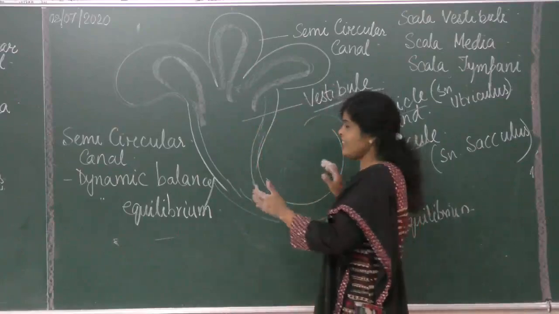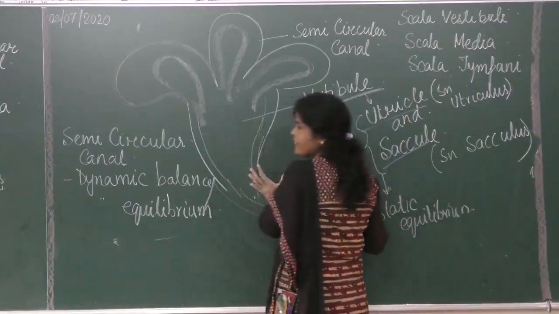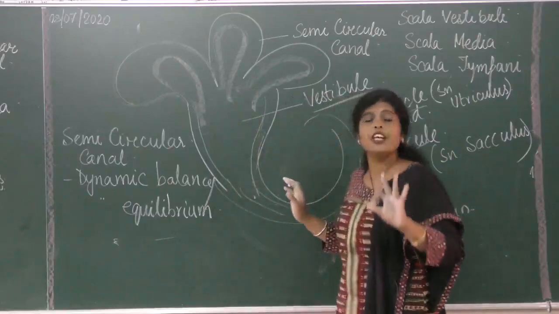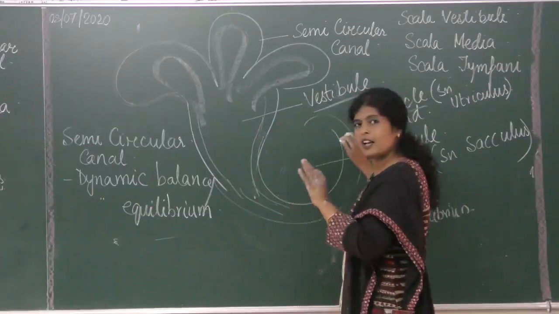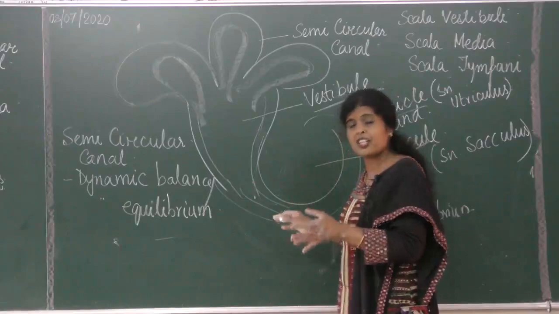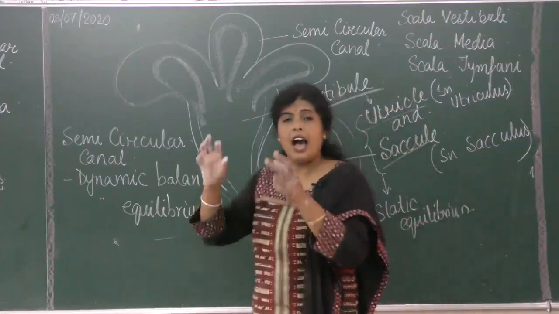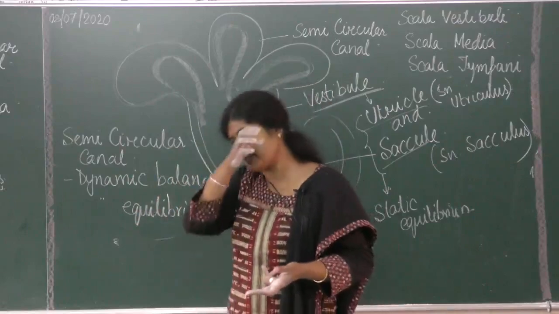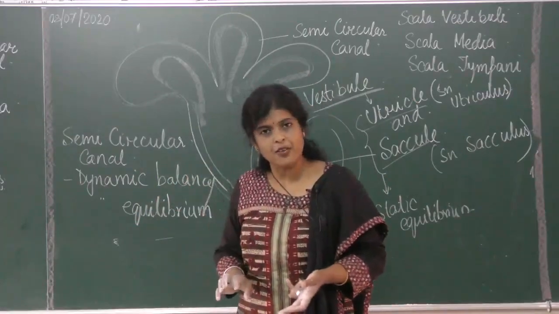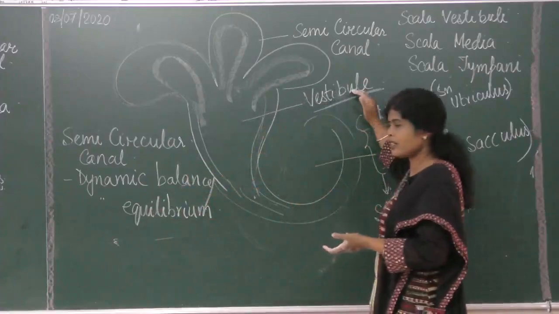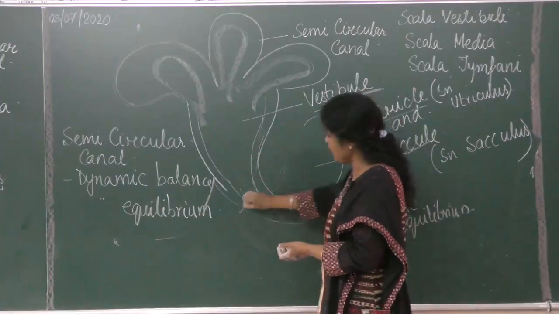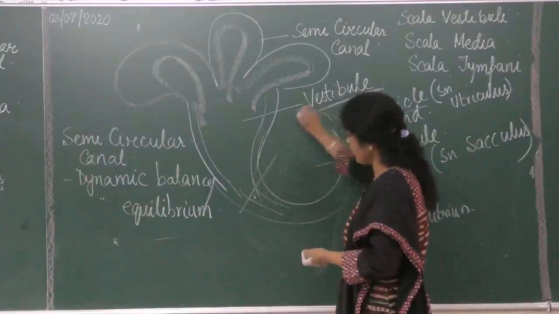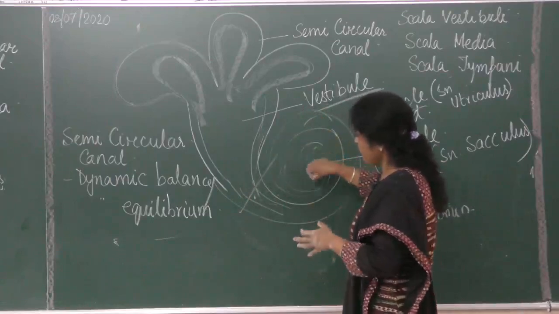So just see this tiny part of our ear, the inner ear, doing three functions. One part is converting vibration. It was just a wave, and that wave is converted into a sound impulse, which our brain interprets. This is done by the cochlear part, the coiled part.